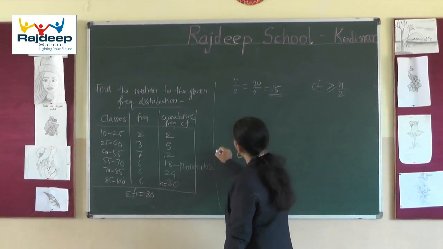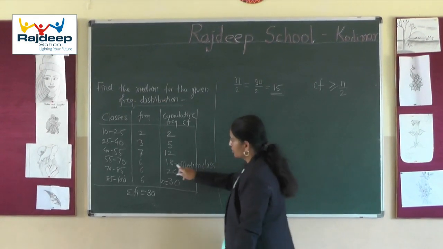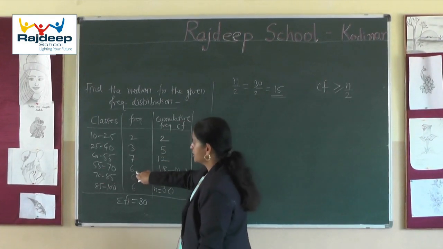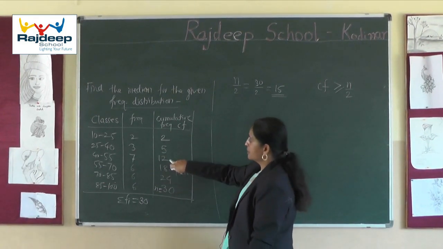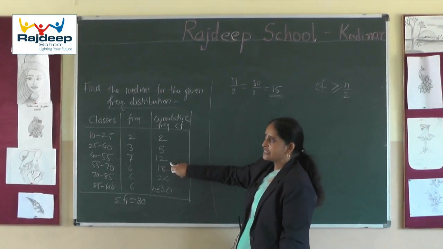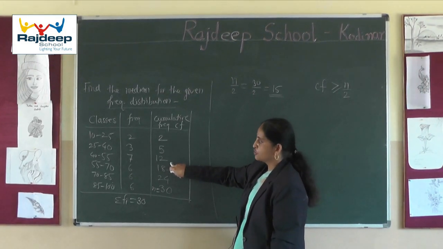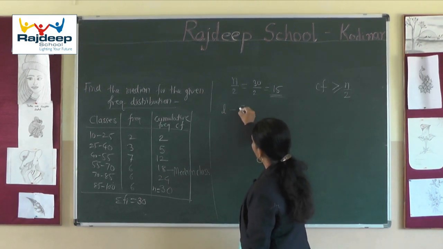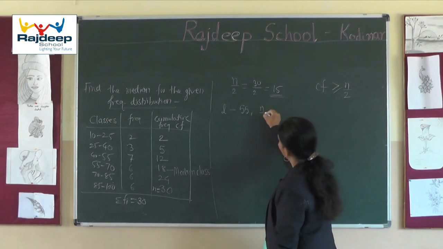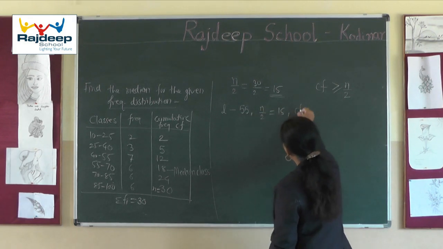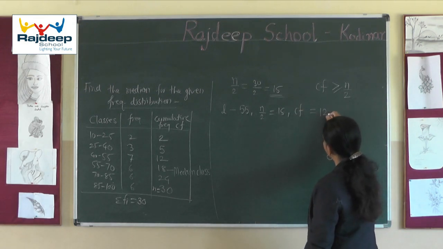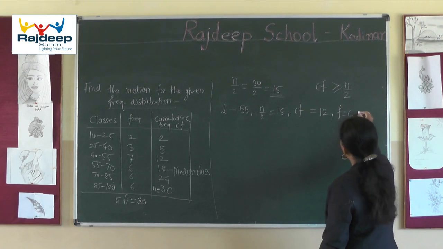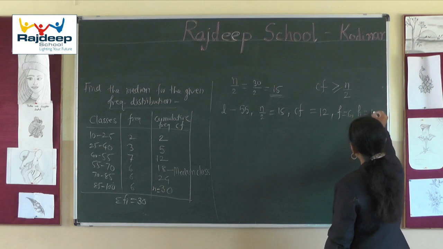Now I am taking all the values involved in the formula. Here it is the median class. This is the lower limit of the median class. This is the frequency of the median class. This is the cumulative frequency of the class preceding the median class. Note these values properly. L is 55. N by 2 we have already calculated. The cumulative frequency of the preceding class is 12, the frequency of the median class is 6, and the class size, if you observe, is 15.